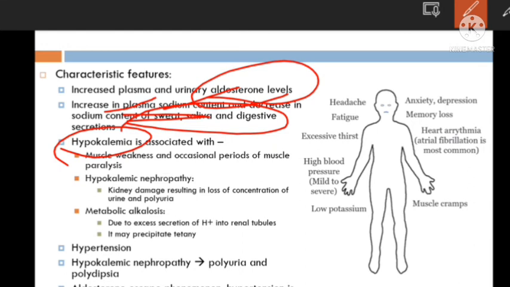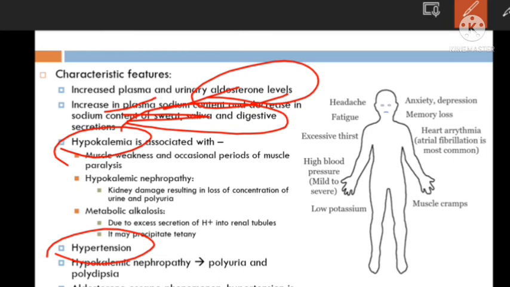And there is metabolic alkalosis, because along with potassium excretion there is also excess secretion of H plus ions, and that precipitates tetany also. Another is hypertension. The person is having increased sodium and water retention, that increases blood pressure. There is an increase in the extracellular fluid volume.